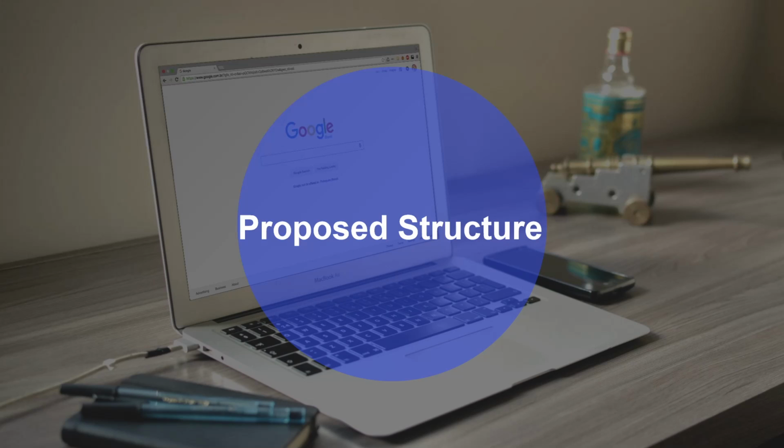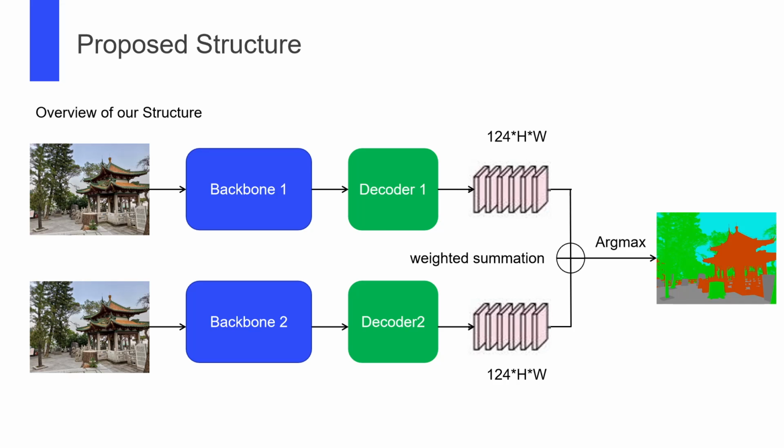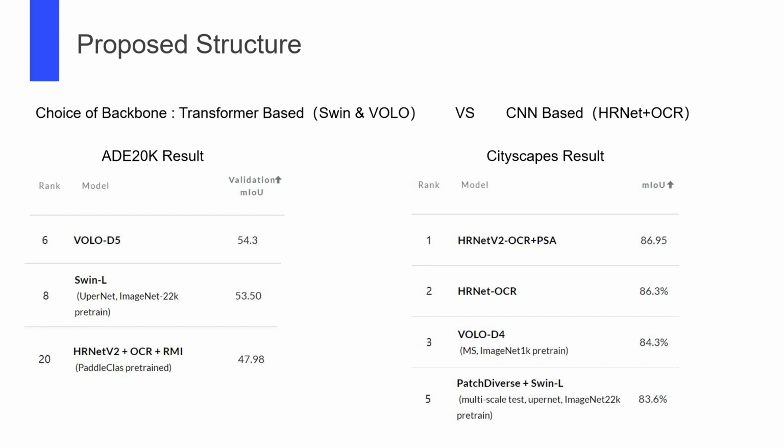Next is our network structure. Here's an overview of our structure. We use 2 encoder-decoder models to separately perform segmentation on the same image. Both get a soft segmentation result. We perform a weighted summation on these 2 soft segmentations and then use an argmax operation to produce the final segmentation result. For the 2 encoder-decoder models, we choose transformer-based networks as the backbone.